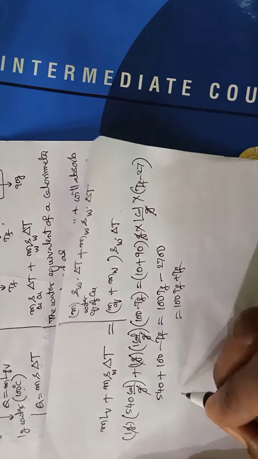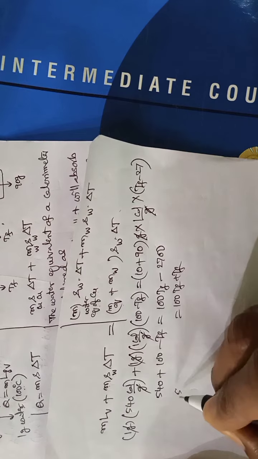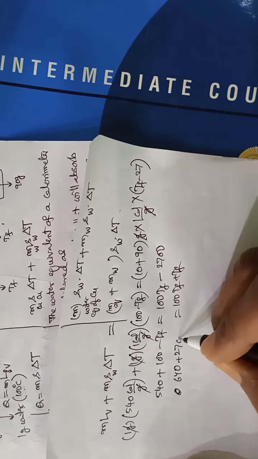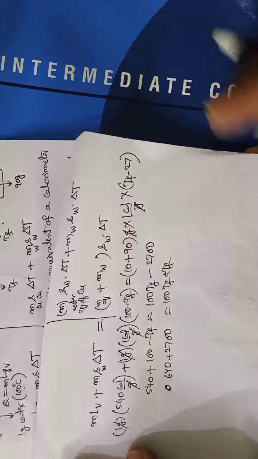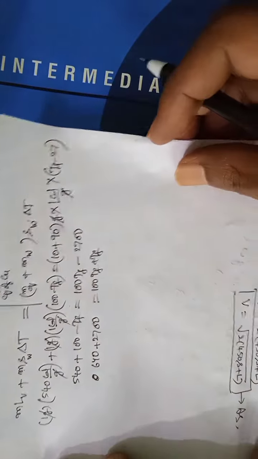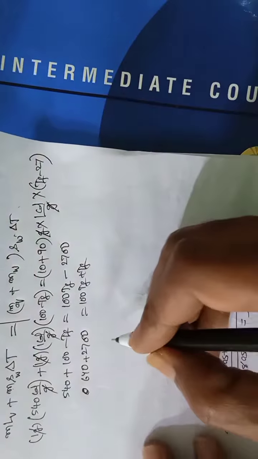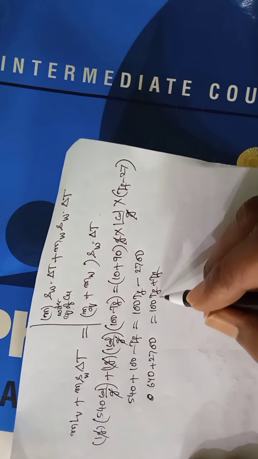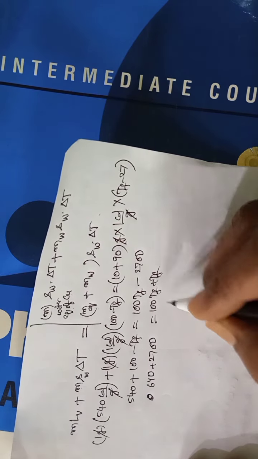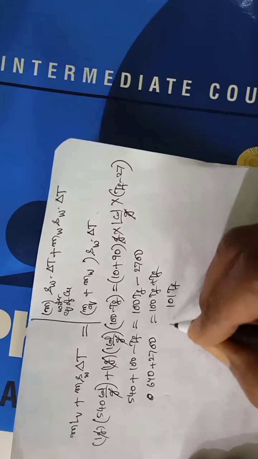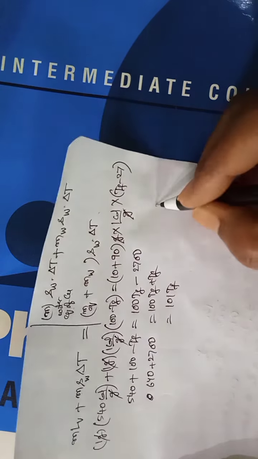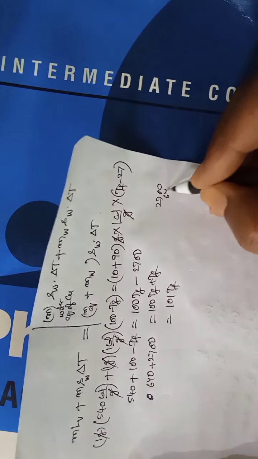Minus 2700 taken this side. 540 plus 100, 640 plus 2700. So 100 T_f plus T_f, 101 T_f. Here 2700, 640.